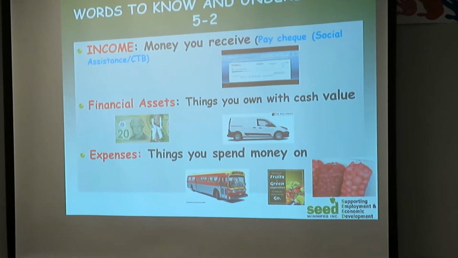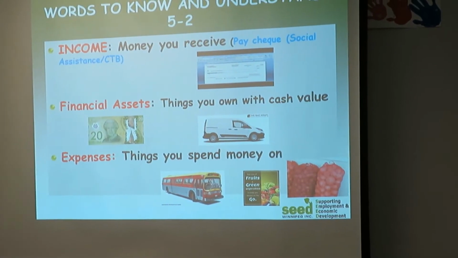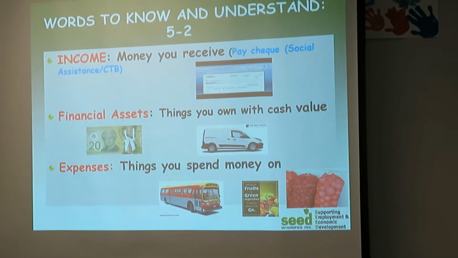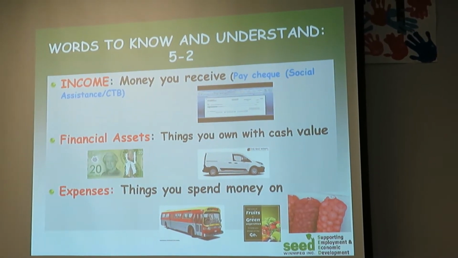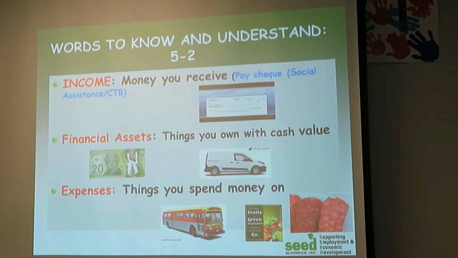Financial assets, as we defined it last time, are things you own with cash value. Look at this word, own. This means that there are things or it is cash that you have. This is for you. And it has money value, cash value.